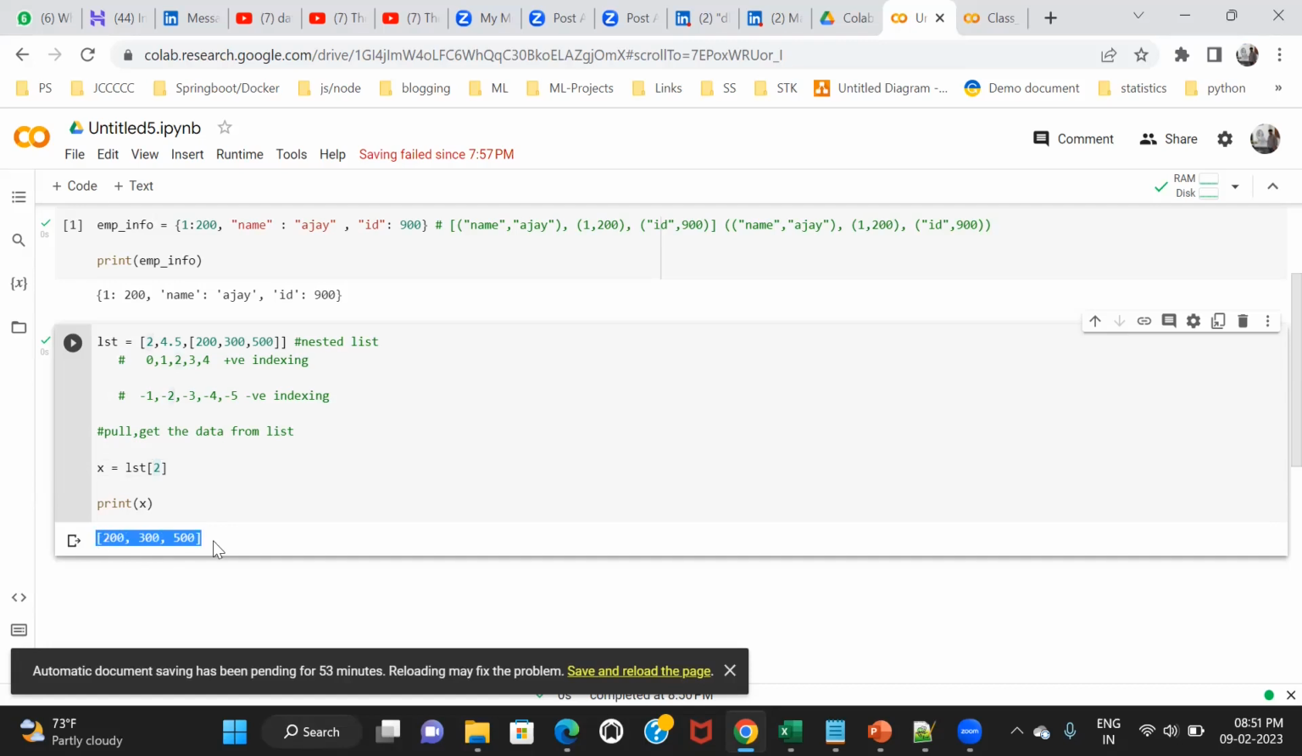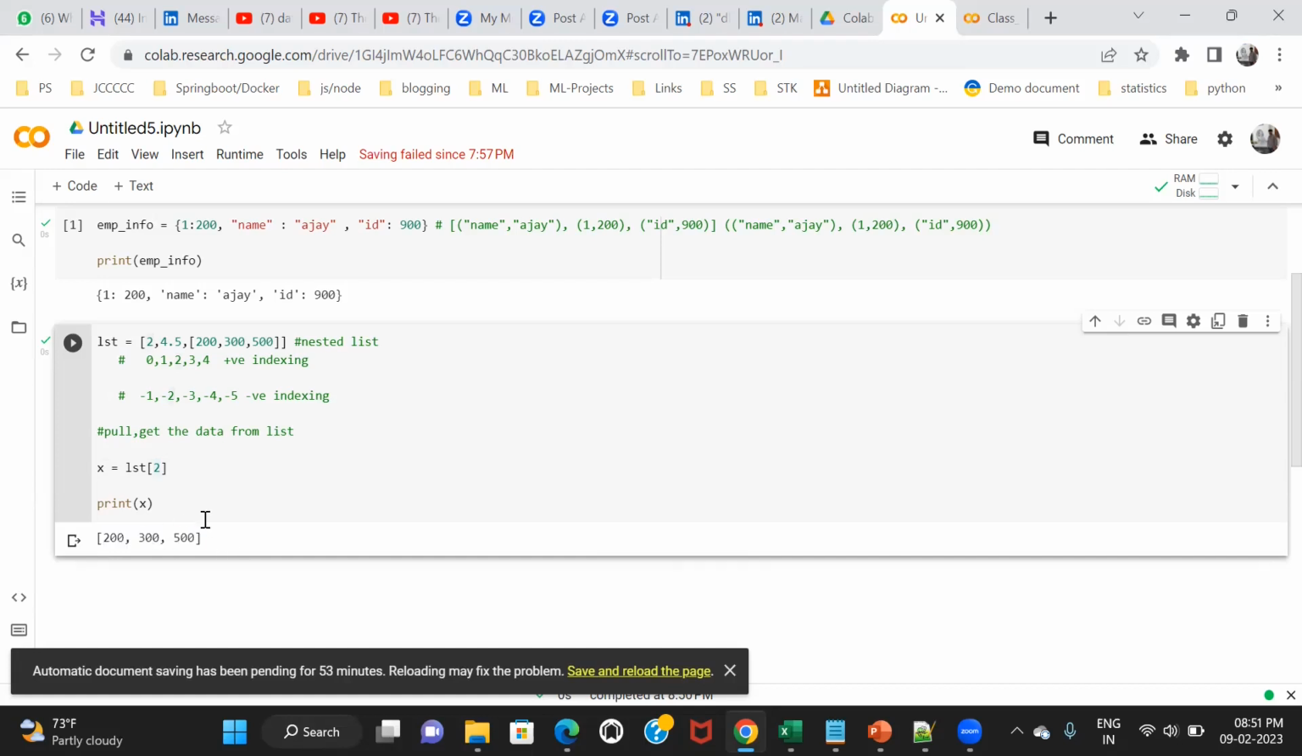But my intention is what? I want to get the 500. I want to pull this data. So this 500 is sitting inside a list. Again, I need to use the indexing concept, because it's a list inside a list. So how to pull the data from the list using indexing?